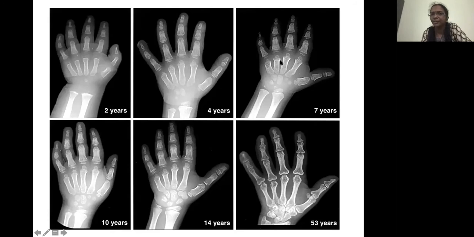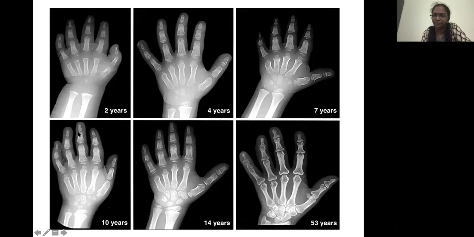At 7 years, you can see the other distal epiphyses slowly appearing and increasing in size. Initially these are rounded in shape. Later, they become cup-shaped structures. And usually by 5 to 6 years, the ulnar epiphysis will appear. So appearance occurs in a proximal to distal fashion.